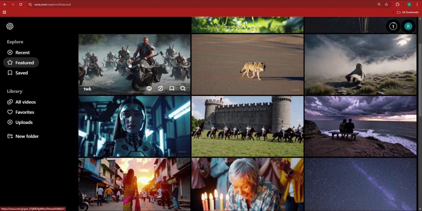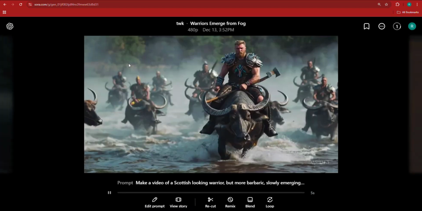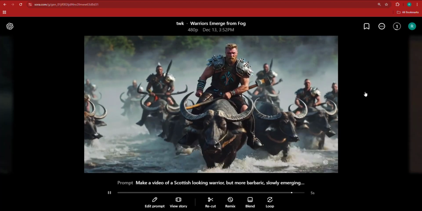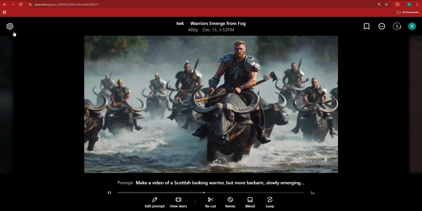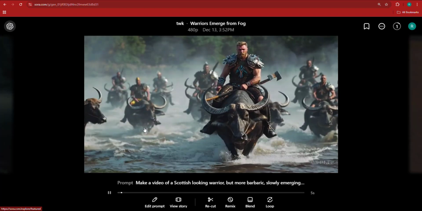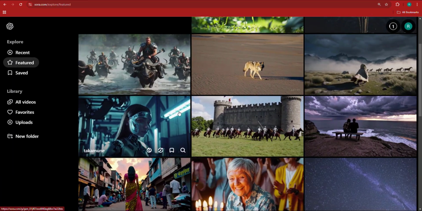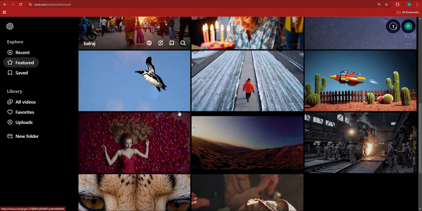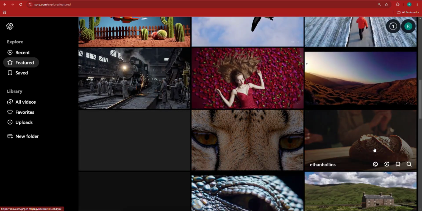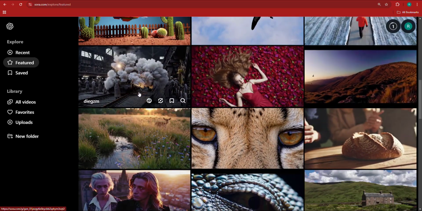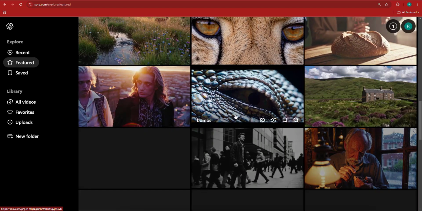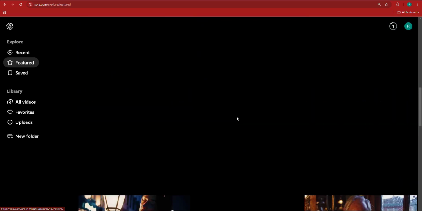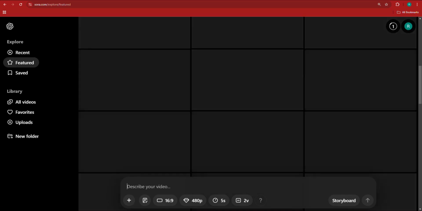I actually like this one here of these people on top of these, let's just say, animals. This really does look like a Hollywood movie on a budget. And you can even see the prompt. You can use it if you want to as well. We have some other interesting features here, as simple as cheetah, bread, railway station workers, alligator. These came up as great results. Even OpenAI themselves thought it might be interesting to feature them.